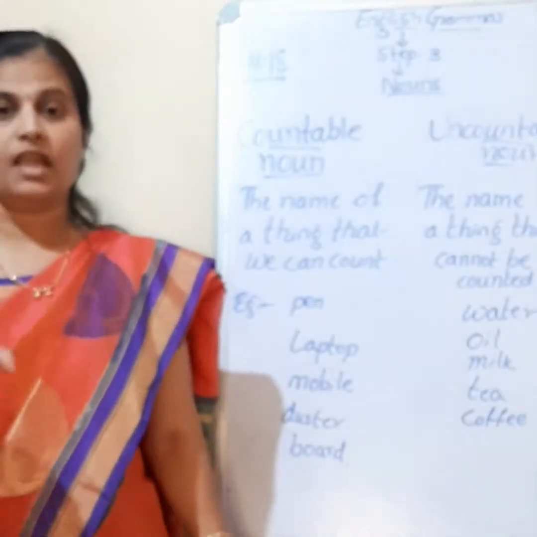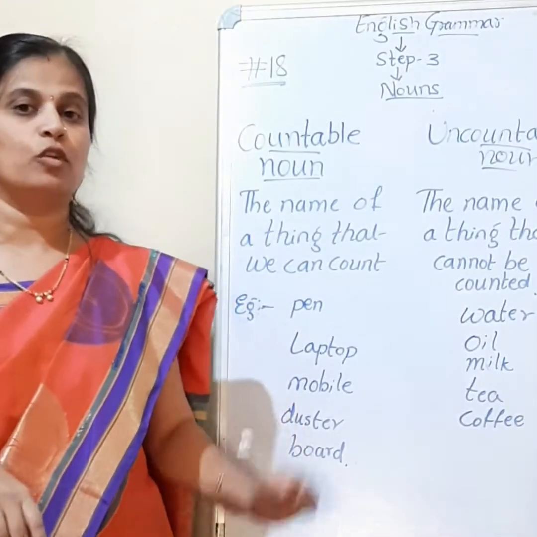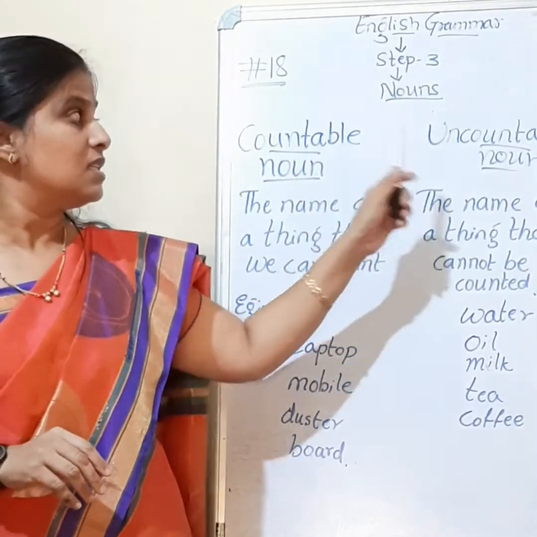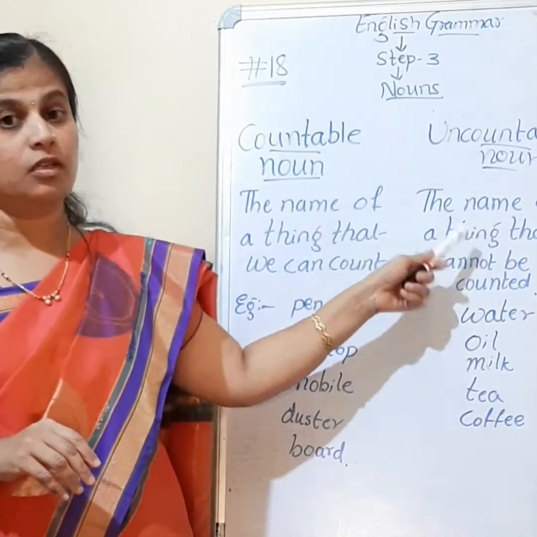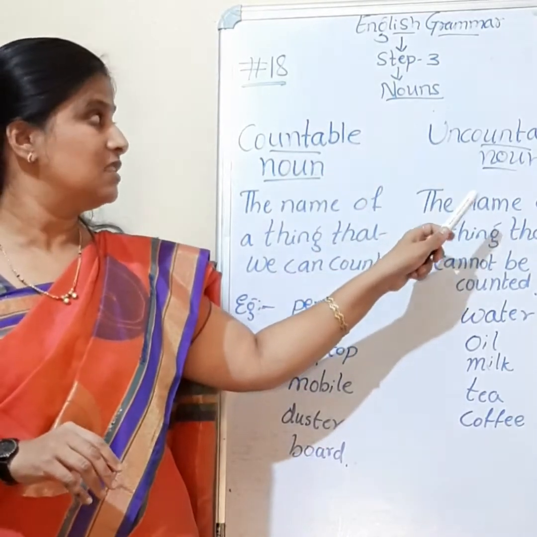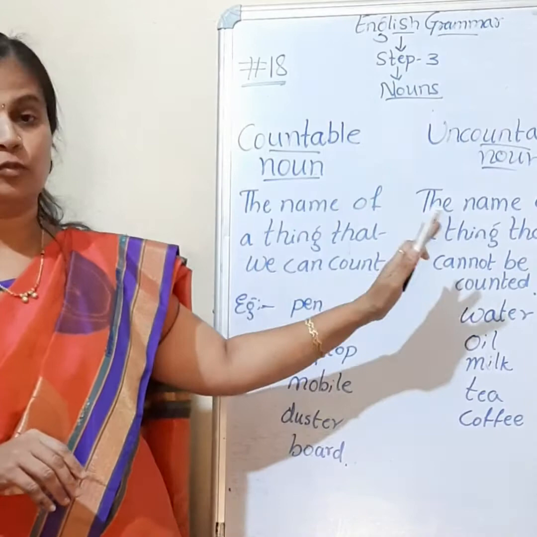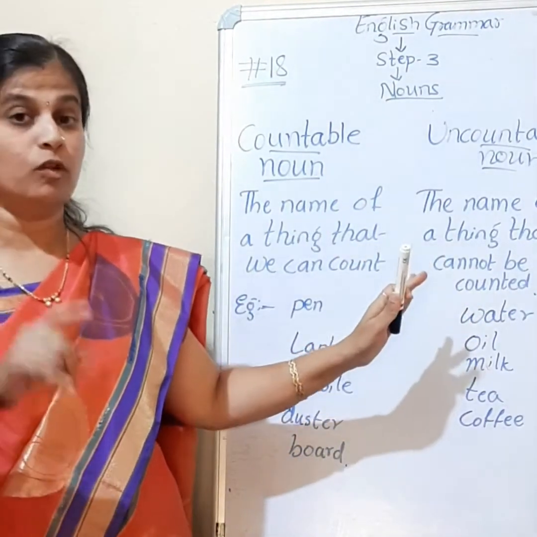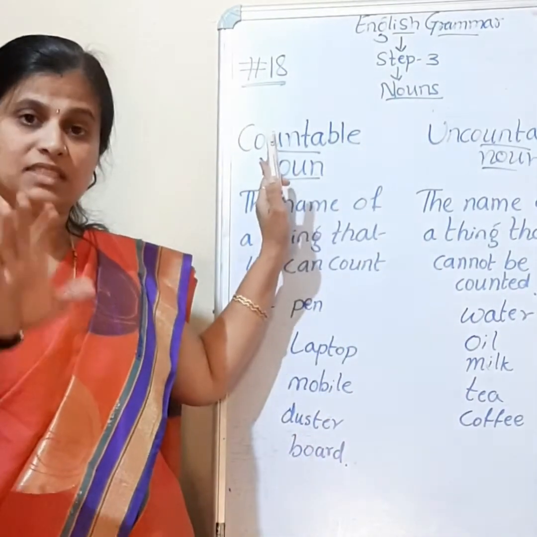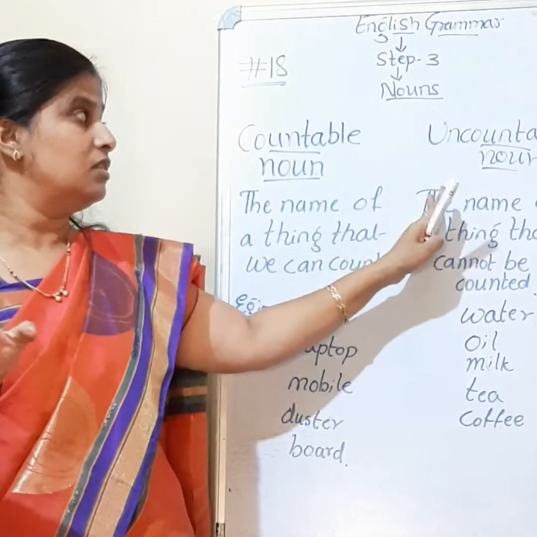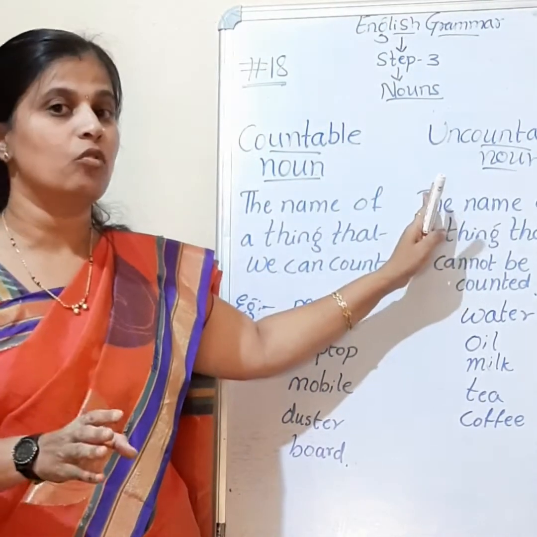The articles a and an can be used for countable singular nouns, whereas the can be used for both countable as well as uncountable nouns. So this is the difference between countable as well as uncountable. One more point is, we will get singular and plural countable nouns, but there is no plural form of uncountable nouns.